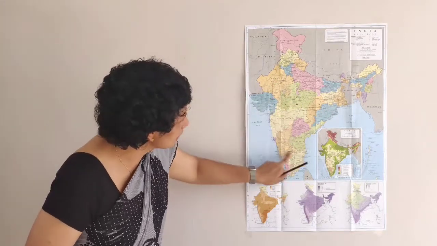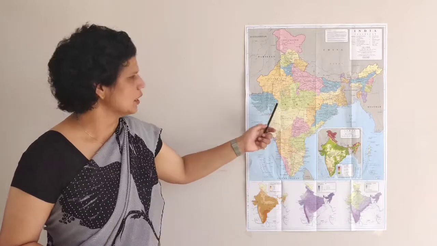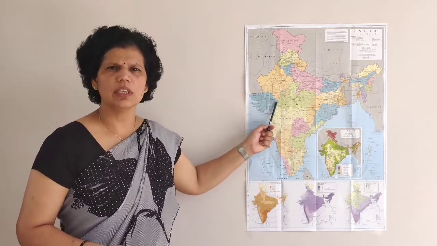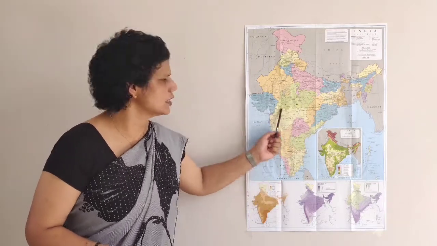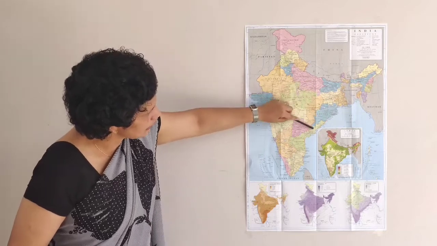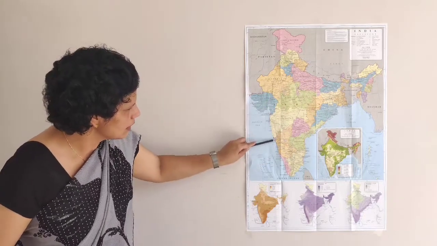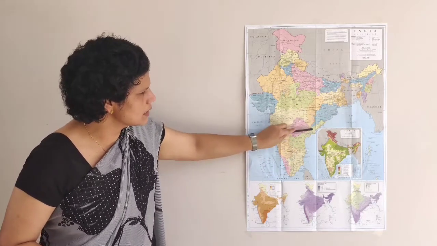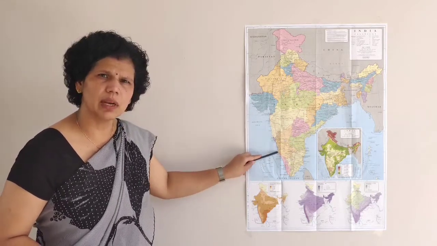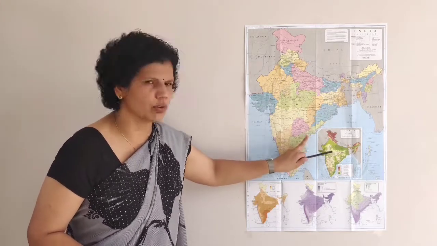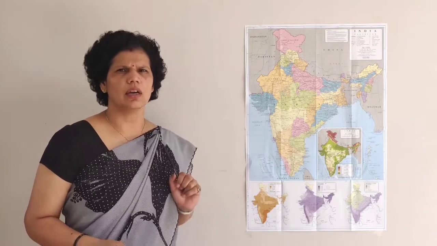Next, the fourth part is present here in this peninsular part. It is known as the Deccan Plateau. This part is triangular in shape. The fifth part is the east coast, and this is the western coast of India. These parts are also known as the eastern and western plains or coastal plains, because these are present on the coast of India.